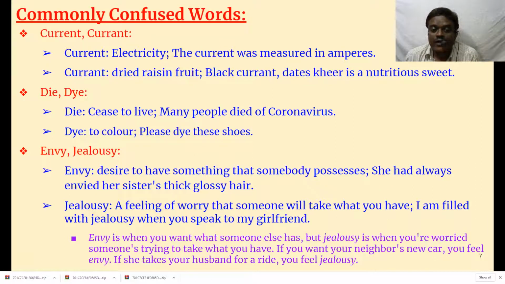Here is a note. Envy is when you want what someone else has. When somebody has something, you want that one. That is called envy. But jealousy is when you are worried someone's trying to take what you have. You already have something and you are worried that somebody may take it away. That is called jealousy. Suppose your neighbor has bought a new car and you want that one, you even want to buy one, so you envy him.